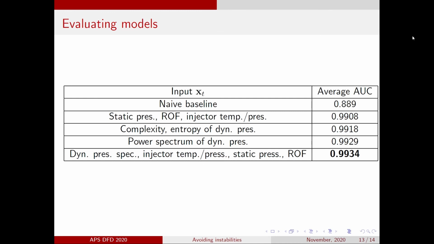The fourth model uses the average power spectrum of the previous 100 milliseconds of dynamic pressure measurements, and this again is slightly better than the previous model. The final model, and the one that performed best by a small margin, used as its input all the variables from the second model, so the static chamber pressure, injector temperature, ratio of oxidizer to fuel, plus the dynamic pressure power spectrum.